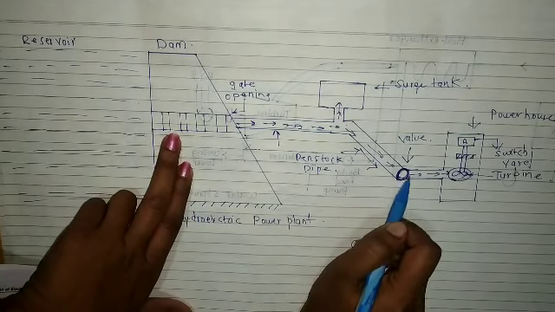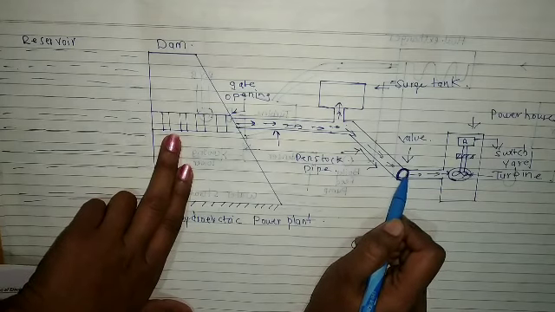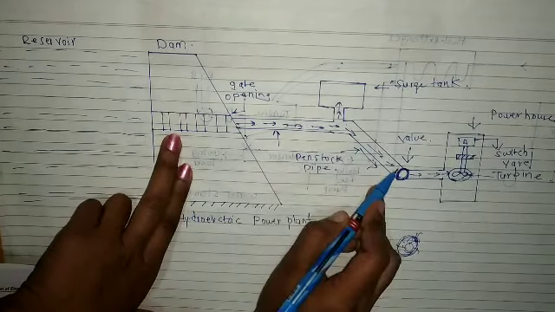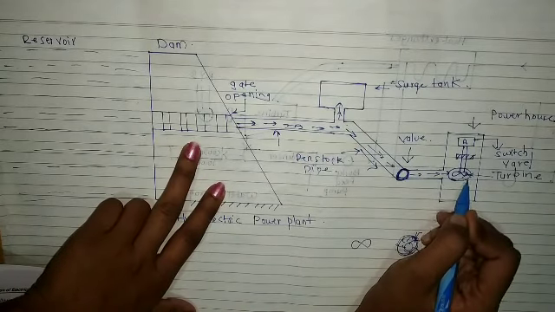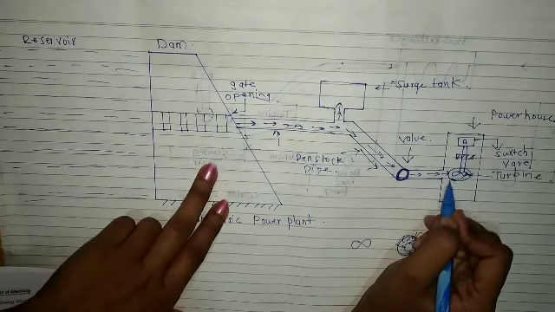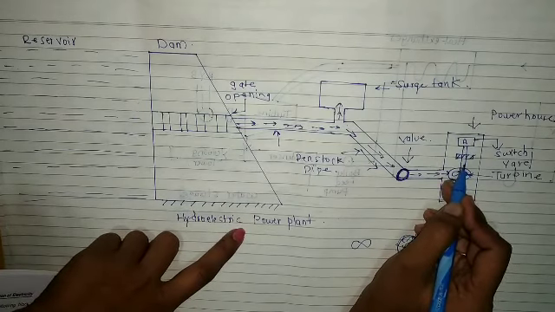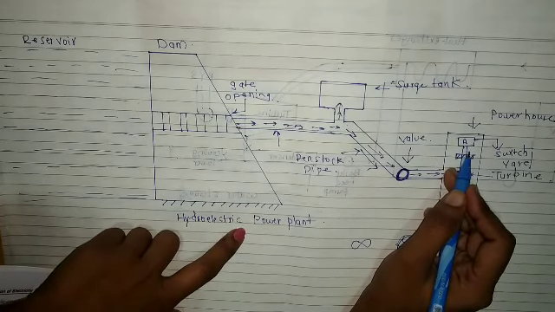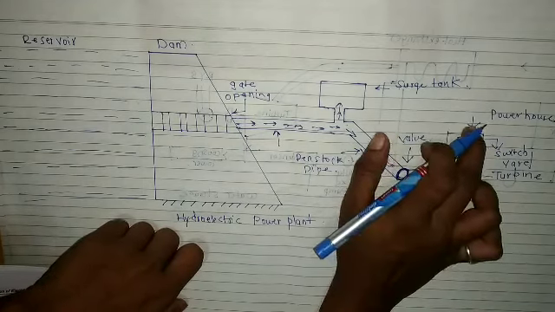This is the controllable valve, so we can control the flow of water accordingly. If the valve is open, the water comes here, and due to its kinetic energy the turbine will rotate. The attached shaft also rotates, and mechanical energy is converted into electrical energy.